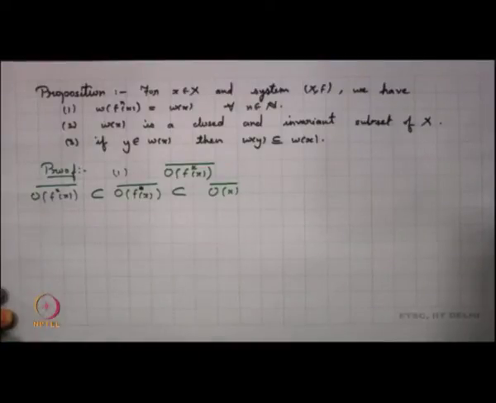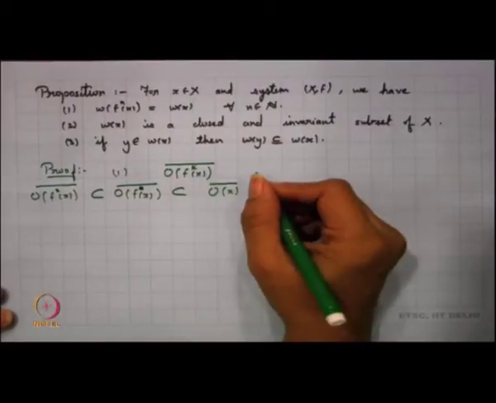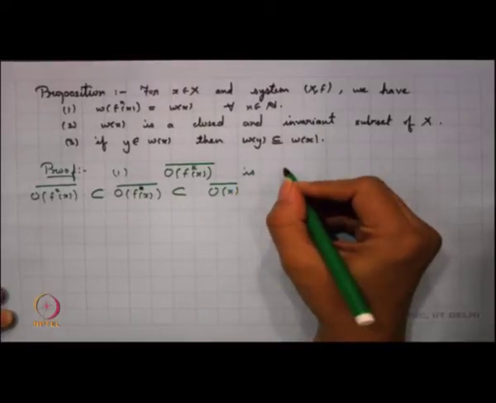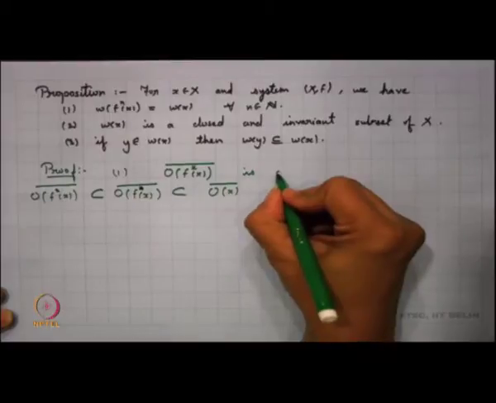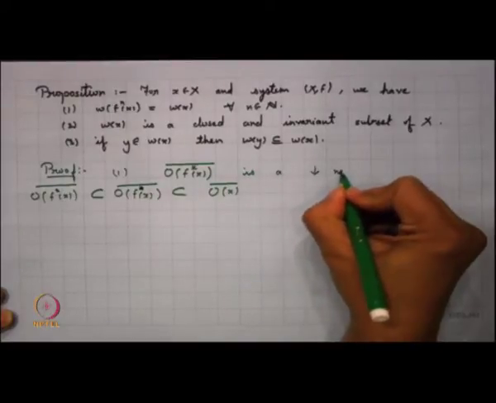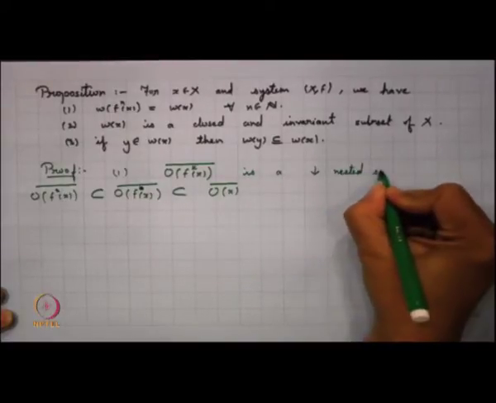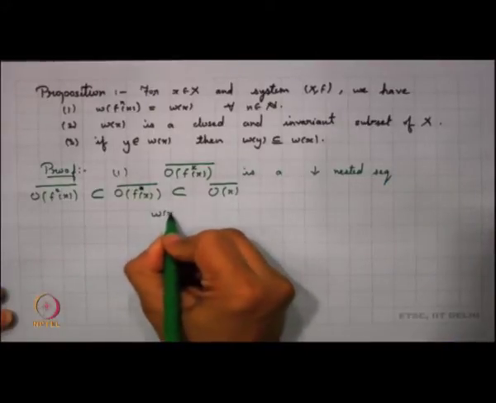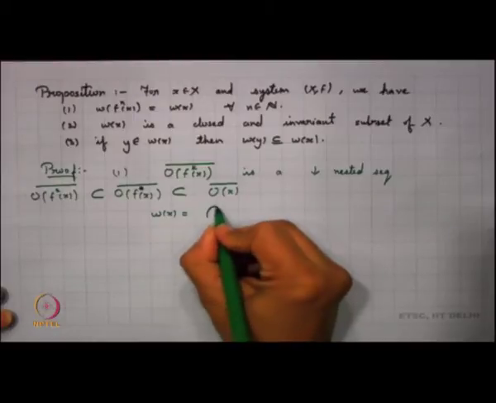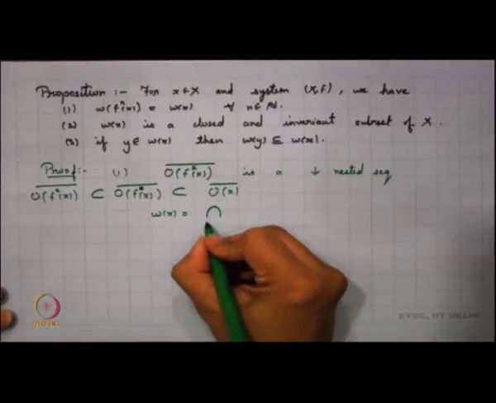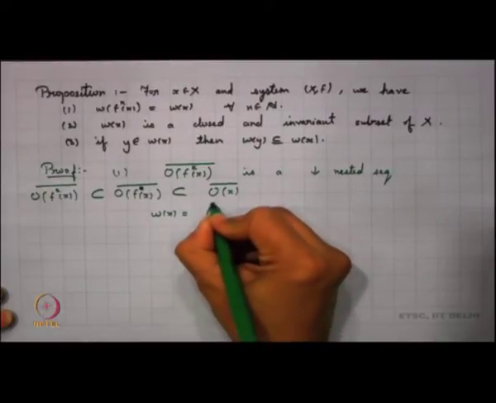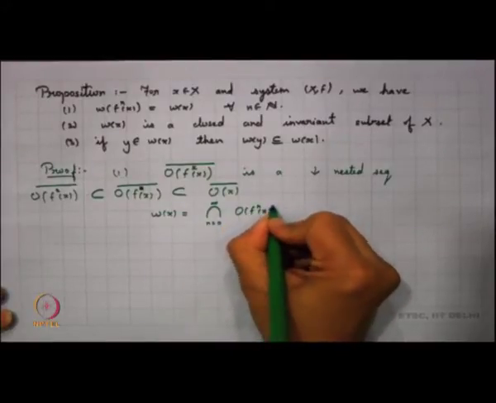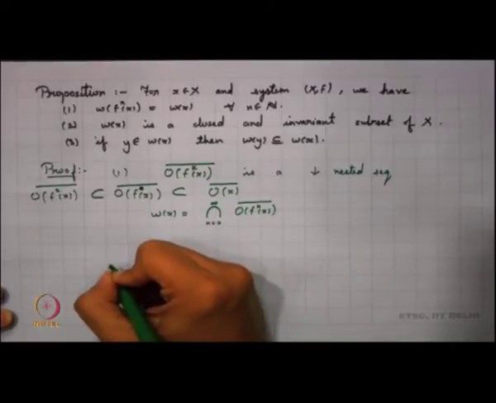So, what we find here is that the orbit closure of f^k x is a nested sequence, a decreasing nested sequence. And so, what can we say here? My omega x is nothing but the intersection, as n goes from 0 to infinity, of the orbit closure of f^n x.